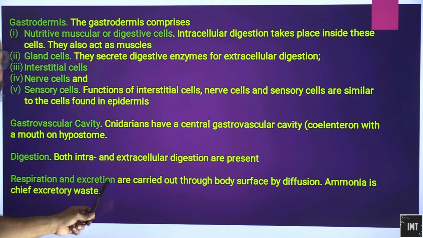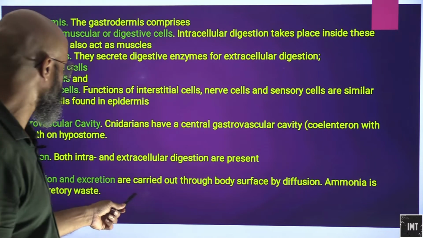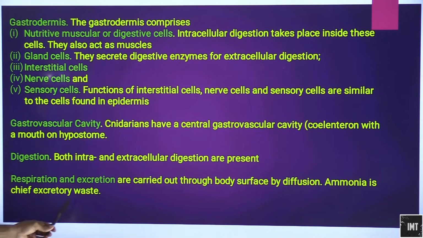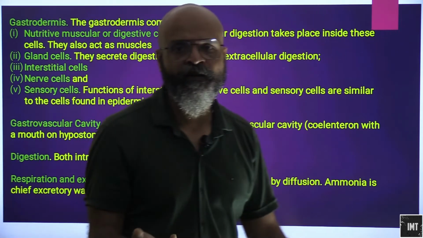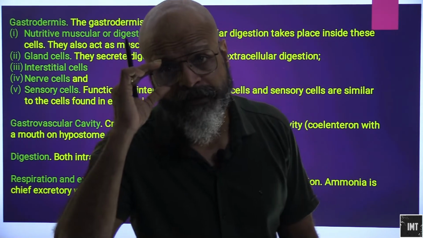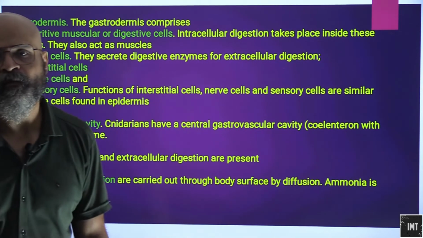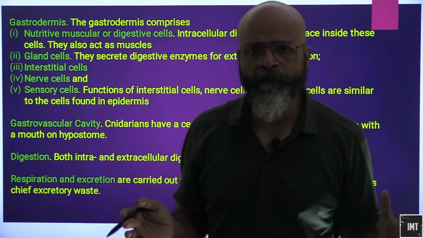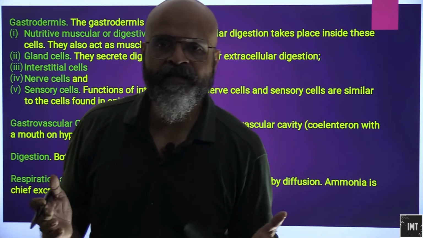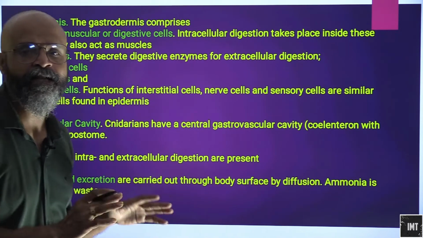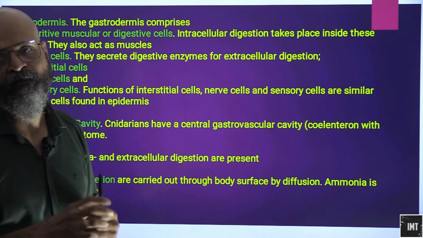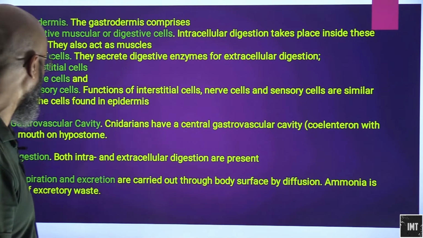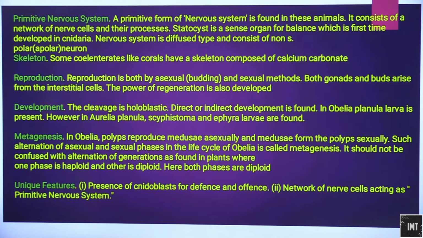Respiration and excretion are carried out through the body surface by diffusion. Ammonia is the chief excretory waste. Since all of them are aquatic, whether marine or freshwater as in Hydra, they are surrounded by enough water and can release waste in the form of ammonia. So they are known as ammonotelic.